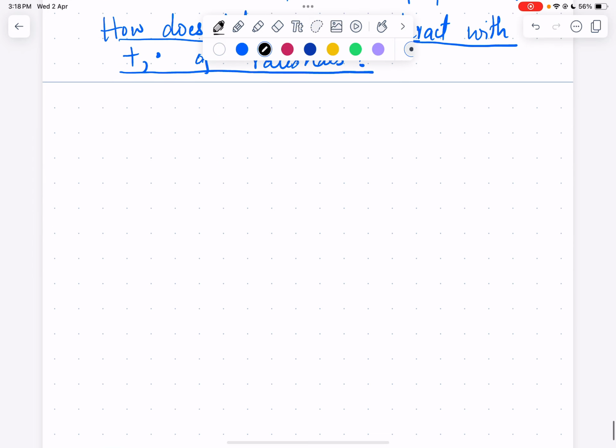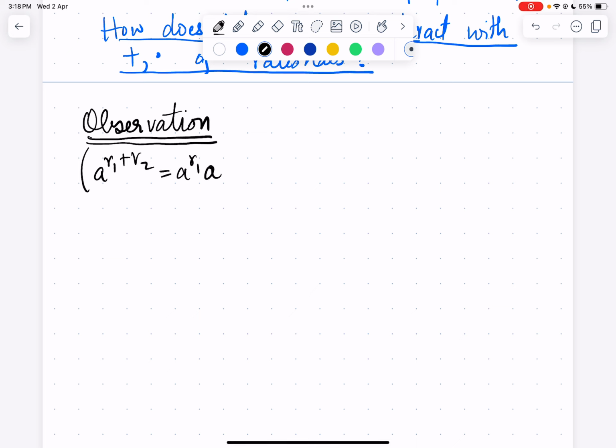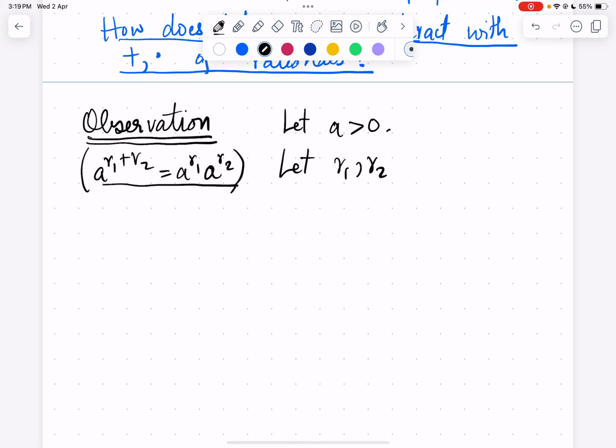So we have an observation. There are a few basic properties of taking powers. The first one is a power r1 plus r2 is a power r1 times a power r2. We'll see this. So let a be greater than 0, and let r1, r2 be rationals.